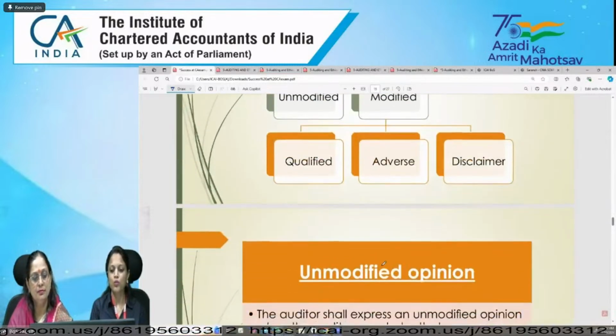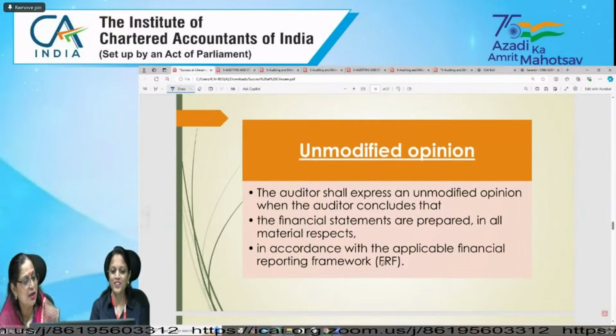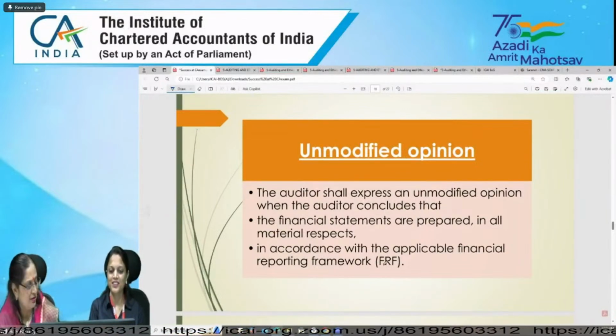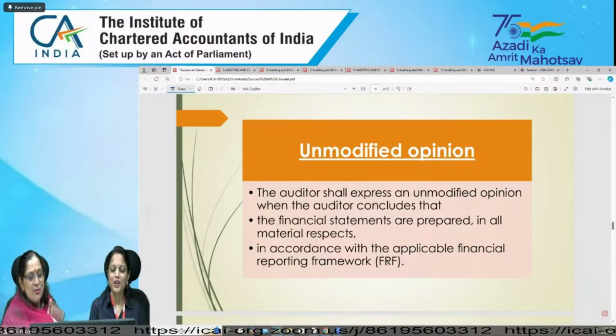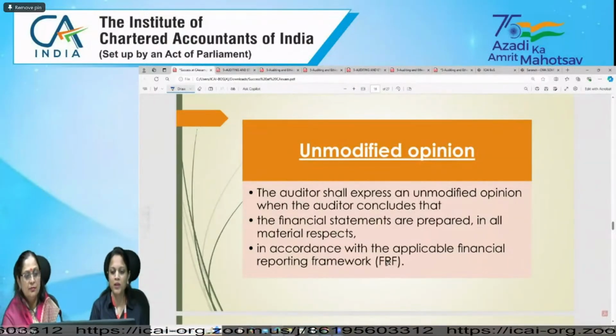Then student, what is unmodified opinion? So I also felt yes, you can, if you can give just a brief answer. Ma'am, unmodified opinion is an audit opinion where financial statements in all material respect are in accordance with applicable FRS.